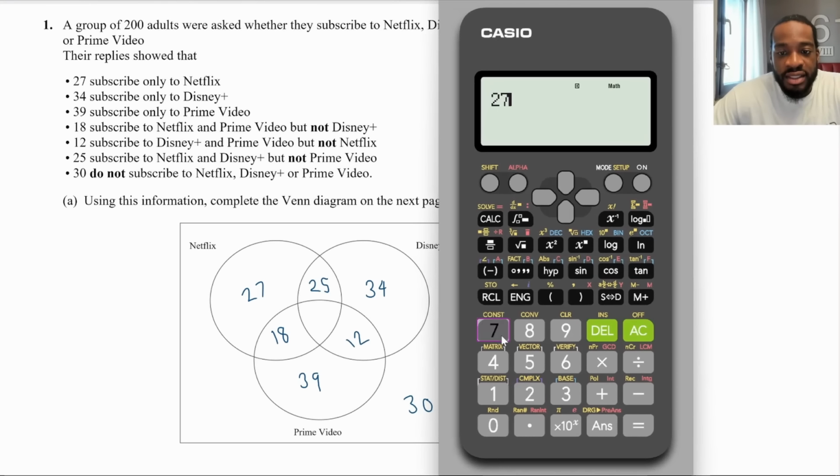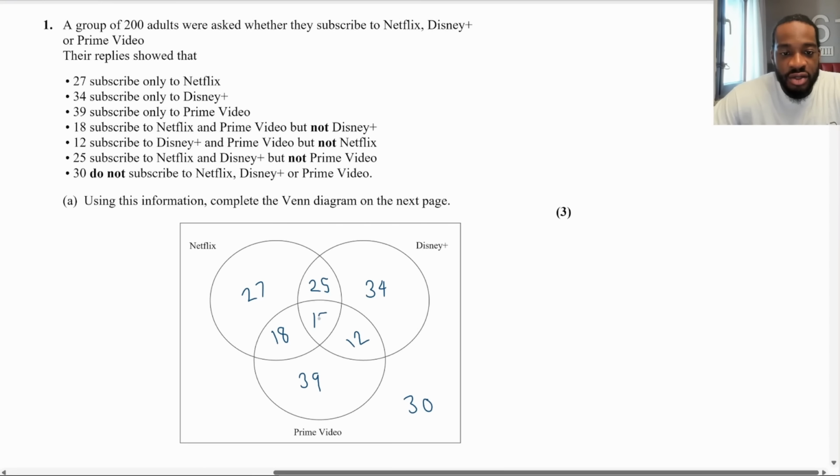So what we got? We got 27 plus 18 plus 25 plus 34 plus 12 plus 39 plus 30. This is equal to 185. So 200 take away 185 is 15. So that means that 15 is going to go in the middle here. And that is the complete Venn diagram.